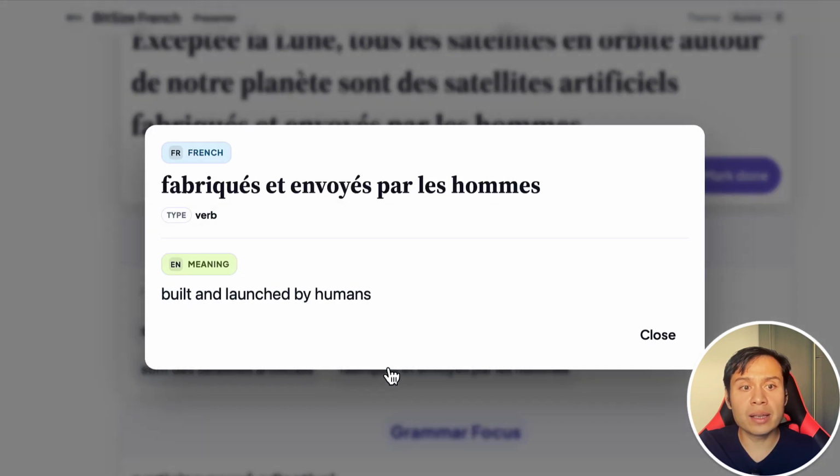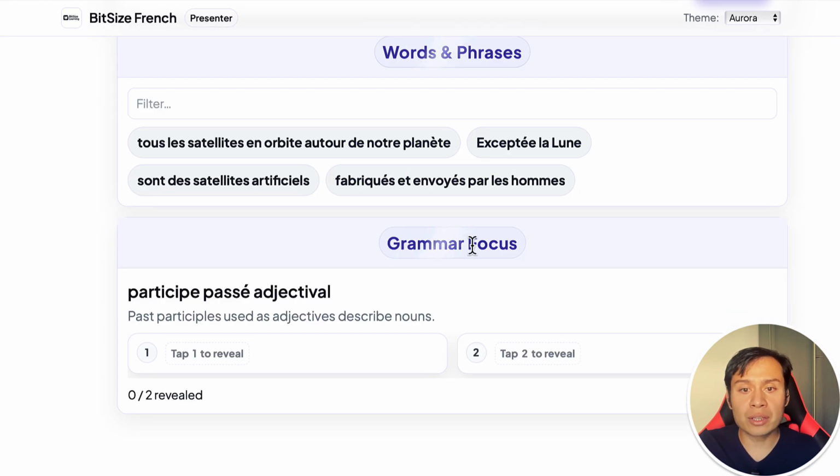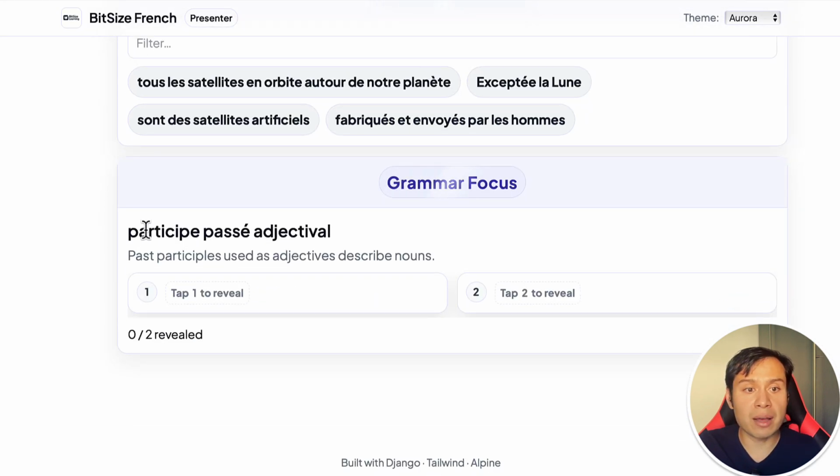The next one is fabriqués et envoyés par les hommes. So there are two verbs here. The first one is fabriqué et envoyé, so fabricated or made or built, and envoyé is sent or launched by the humans. Fabriqués et envoyés par les hommes. Okay, so those are the phrases. And then the grammar focus of today is participe passé adjectival, so past participle as adjectives to describe nouns.